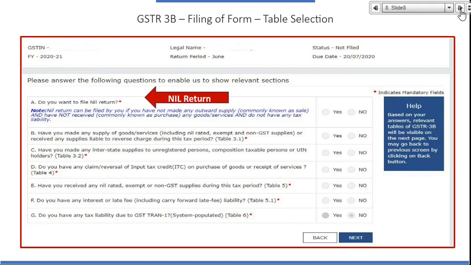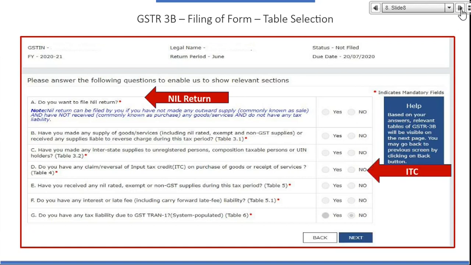If you have only made outward supply, and you don't have any inward supply, no late fees, no ITC, then click no on nil return, and for B you select yes. It means you only have outward supply. Only one table will come. Why was this introduced? The government said all taxpayers will not have all the details to be reported. So by clicking yes or no, your return will become small.